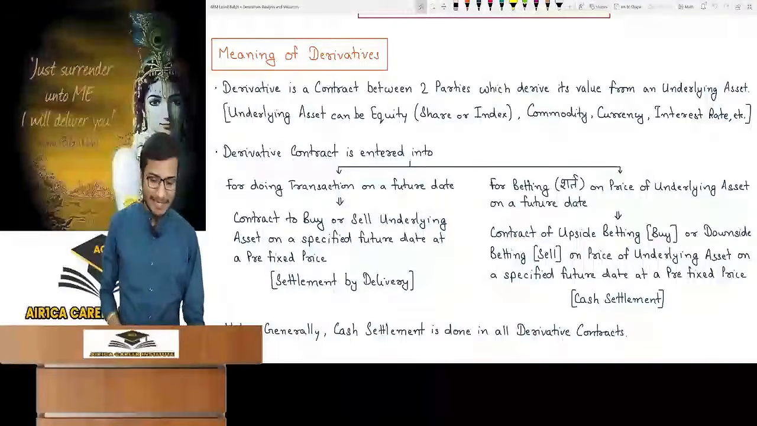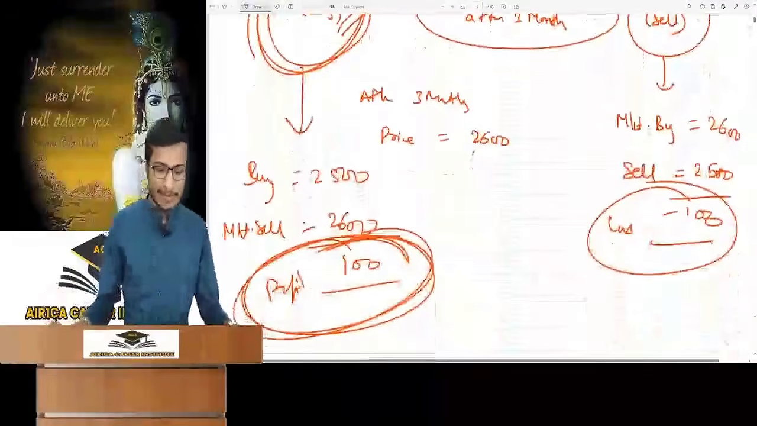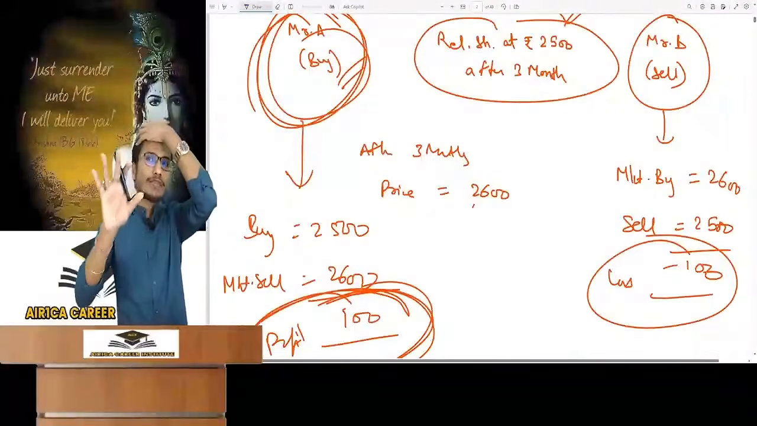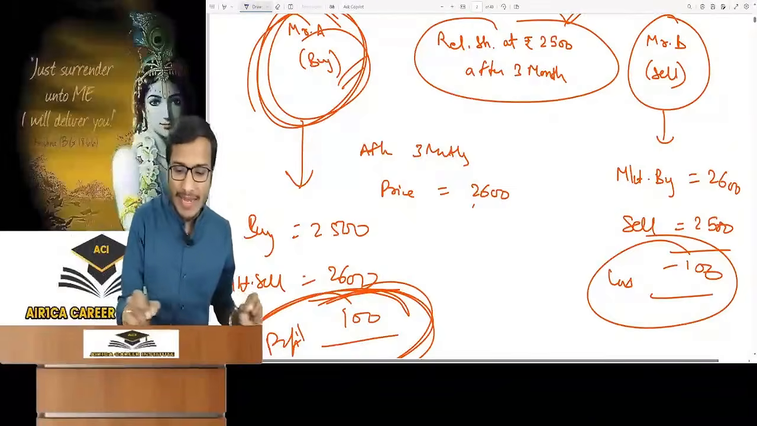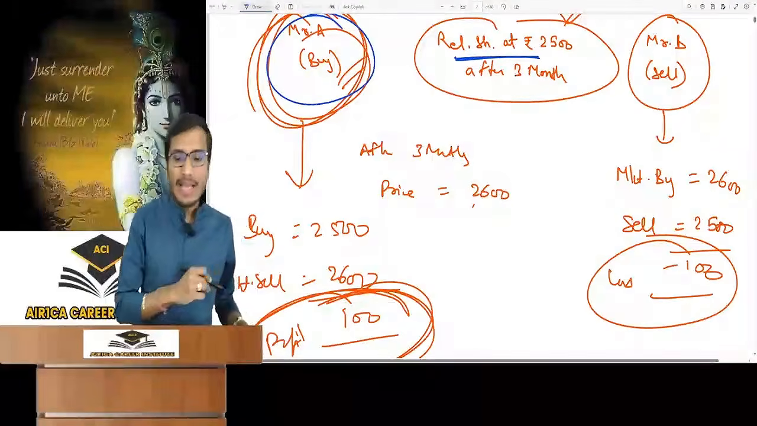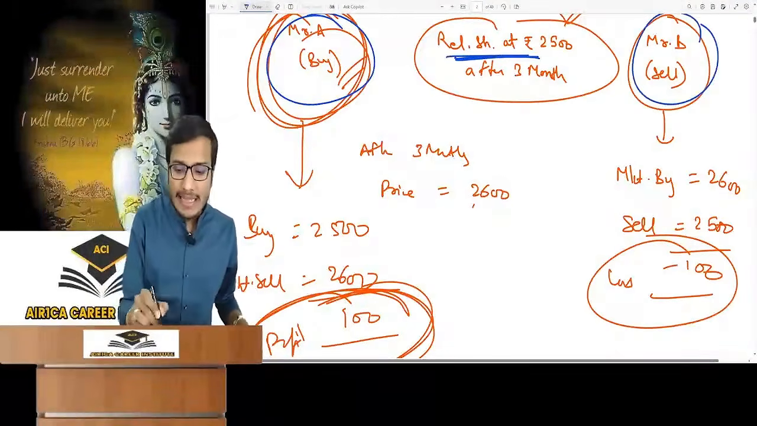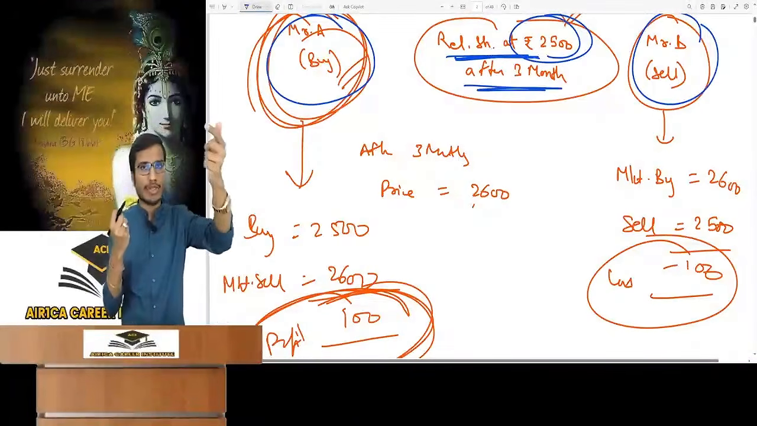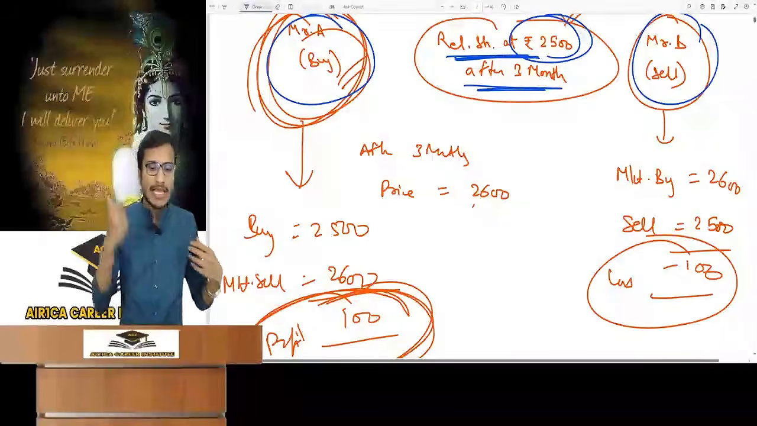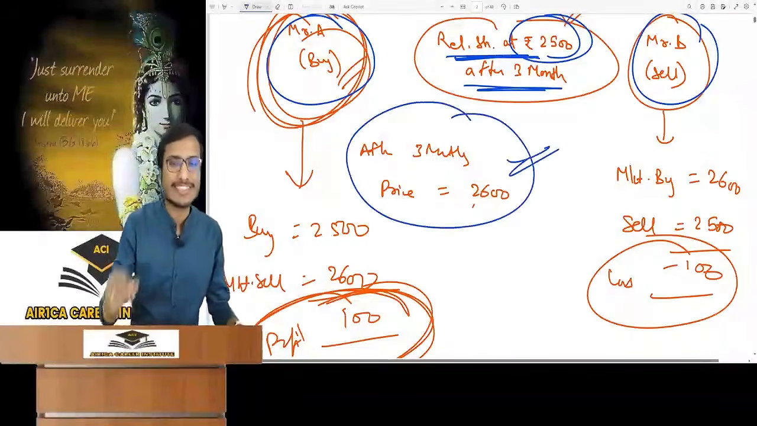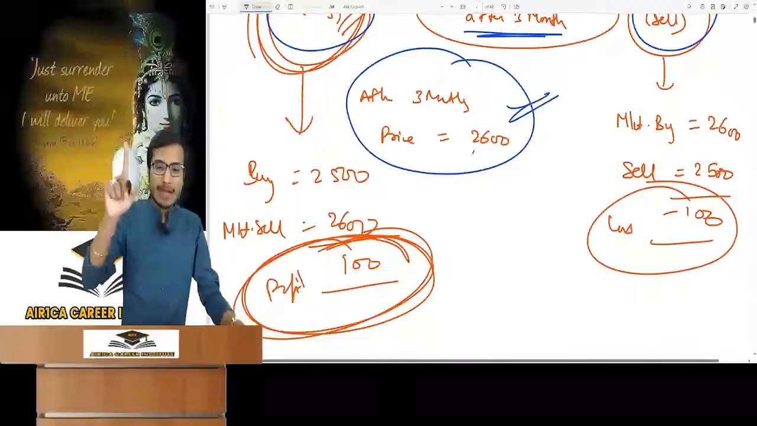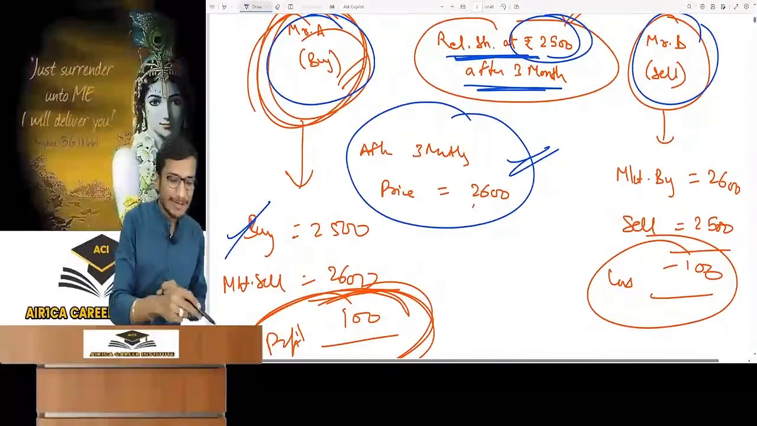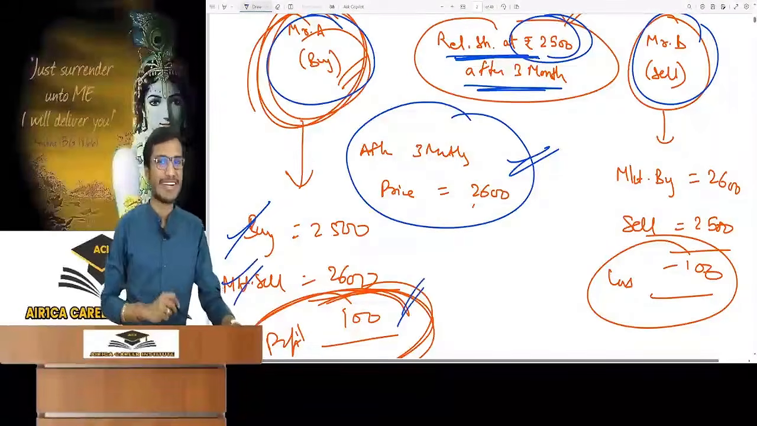Look at the example. Now you will understand. Now I will take the example of the Reliance share. First I will make you understand about doing a transaction on a future date. I am Mr. A. I told Mr. B that I will buy Reliance's share at 2500 after 3 months. So Mr. B will sell it to me. He sold the contract and I bought the contract. After 3 months its price has become 2600. So what will I do? I will purchase it at 2500 as I have already signed the contract. And since the price in the market is 2600, I will earn a profit of 100.